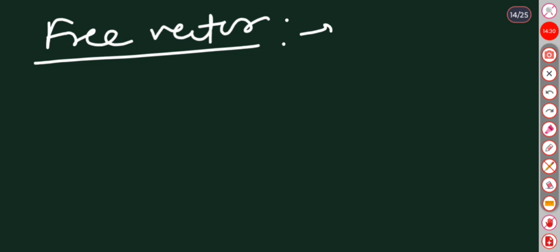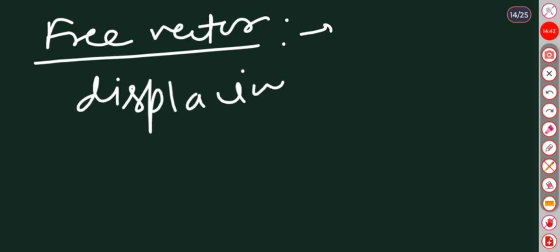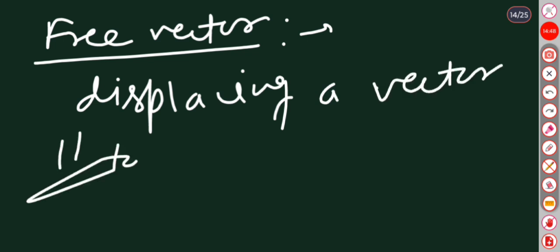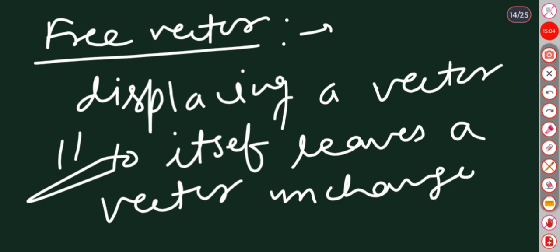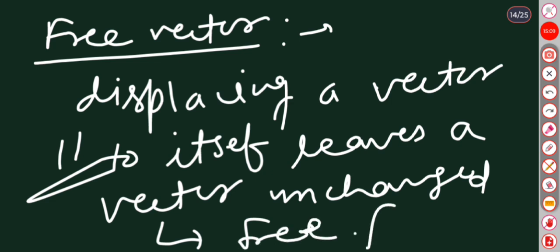So displacing a vector parallel to itself leaves the vector unchanged. Such a vector is called a free vector.